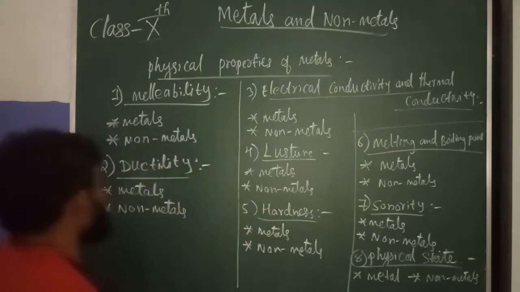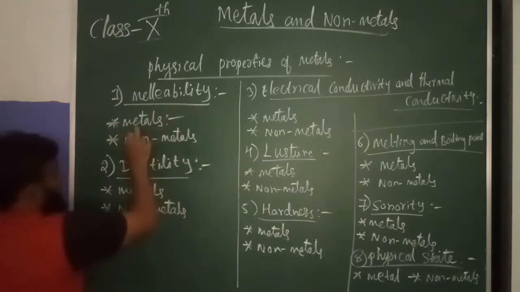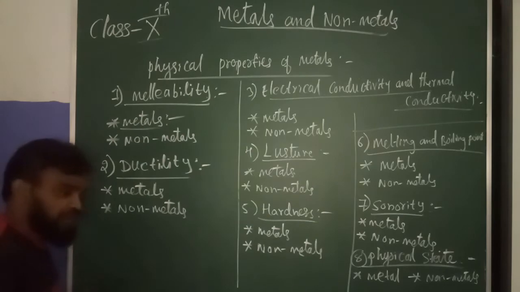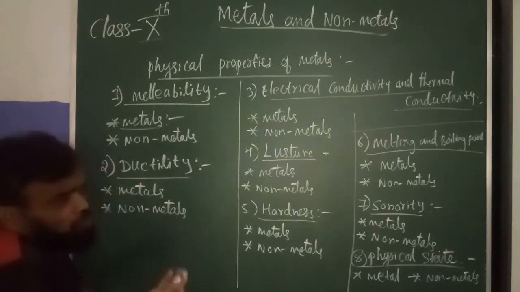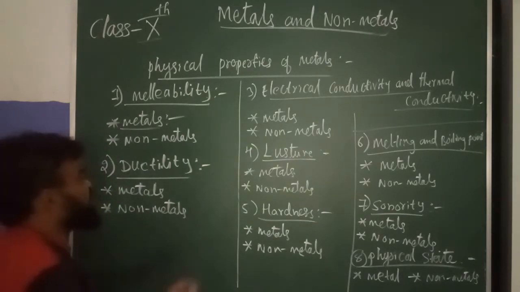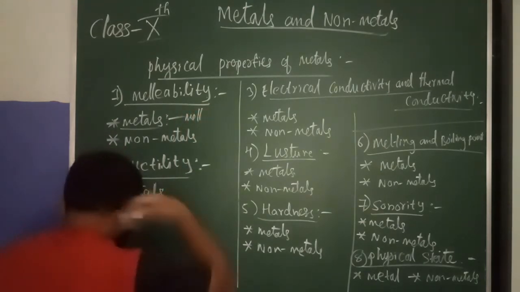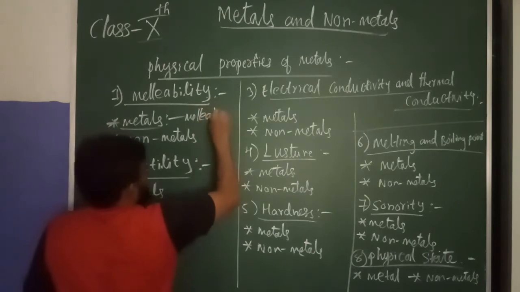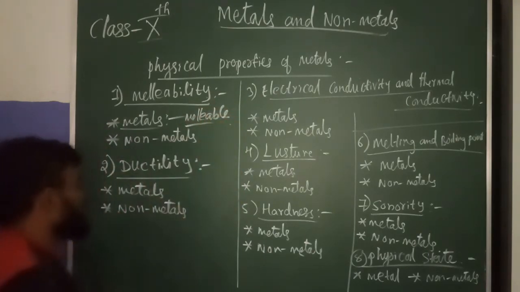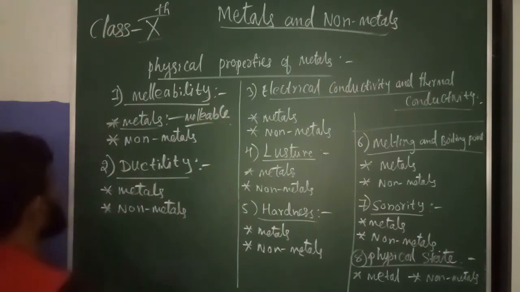From the metals we can make aluminum foil. So metals are malleable, spelled M-A-L-L-E-A-B-L-E.